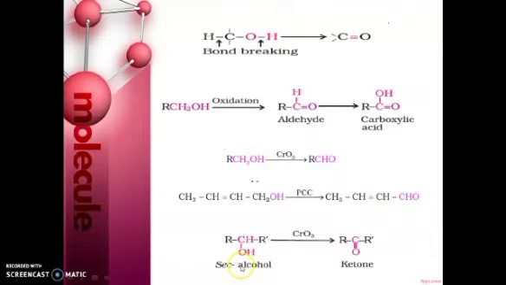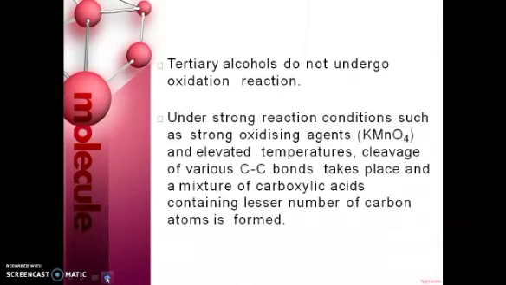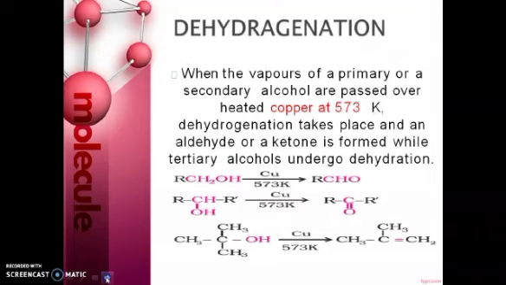In the case of secondary alcohol, ketones are formed. But tertiary alcohols do not undergo oxidation easily; under strong reaction conditions such as a strong oxidizing agent and elevated temperature, cleavage of various C-C bonds takes place and a mixture of carboxylic acids containing a lesser number of carbon atoms is formed. Next one is dehydrogenation.